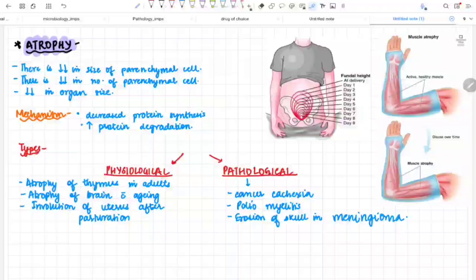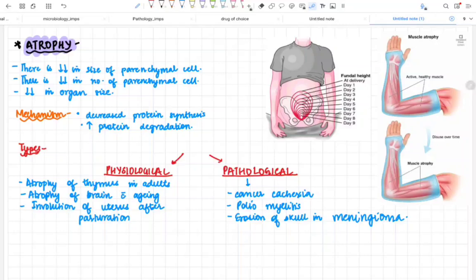Now what are the examples? The physiological and pathological. Physiological atrophy is usually seen in the thymus in adults, because the thymus is the organ that is more prominent during childhood for protection against diseases, and as we become adults, there is atrophy of the thymus. There is atrophy of the brain along with aging, and there is involution of the uterus after parturition. We have seen also that the uterus after delivery becomes small, and usually the involution process takes 6 weeks after the delivery. So the size of the uterus will decrease day by day, and until 6 weeks it will again come to its normal size.